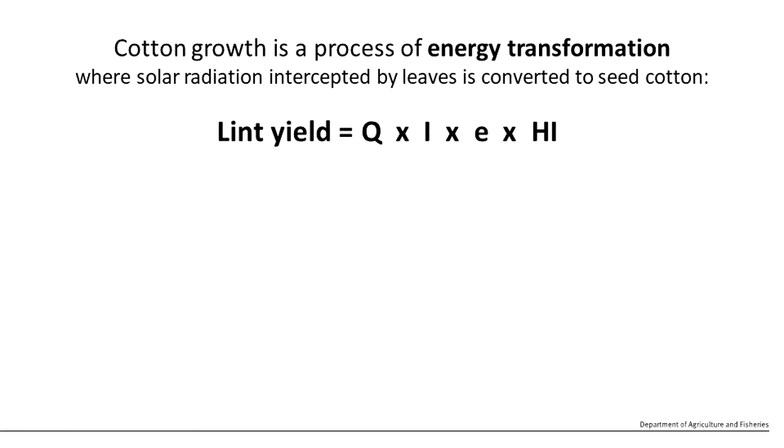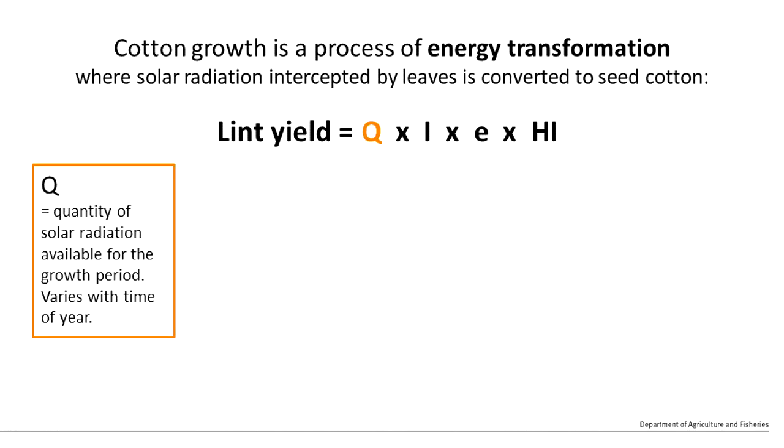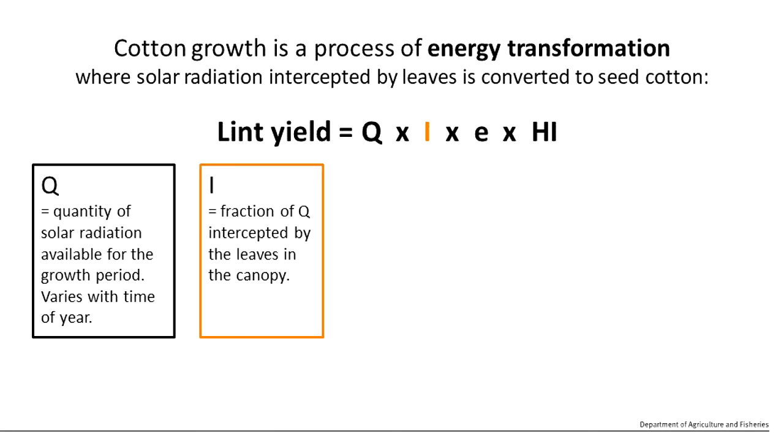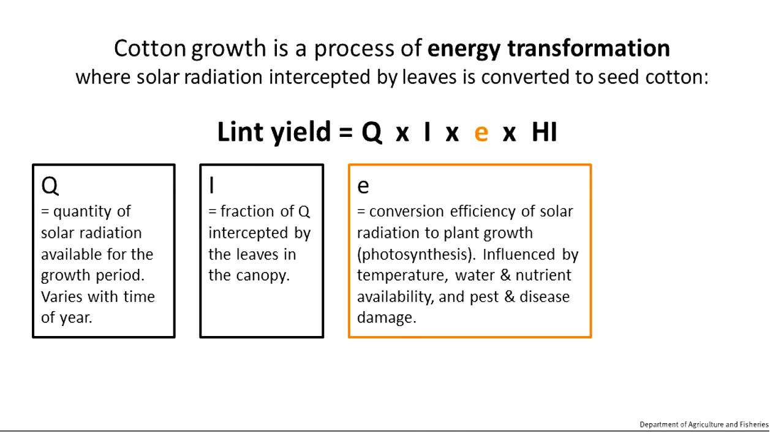Cotton growth is really just a process of energy transformation, where the sunlight the crop receives is converted into seed cotton. And we can think about lint yield in a fairly simplistic way as being a function of the total radiation available from the sun for growth, how much of that sunlight is intercepted by the crop canopy for photosynthesis, and then the efficiency at which that intercepted sunlight is converted by photosynthesis into energy that the plant can use for growth.